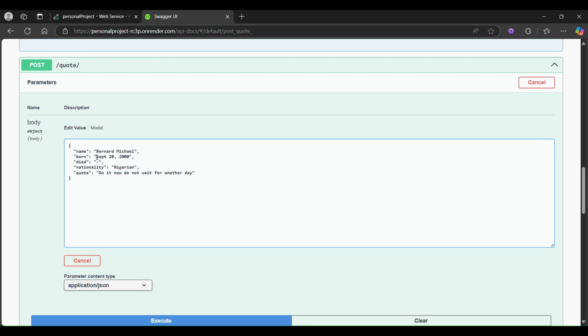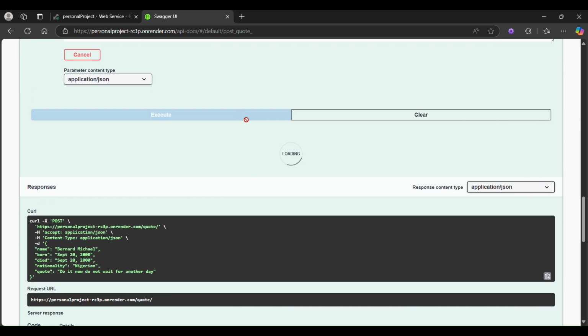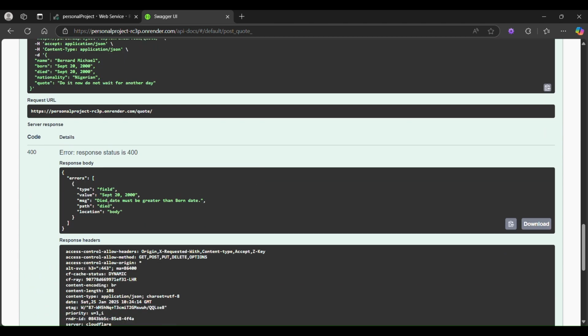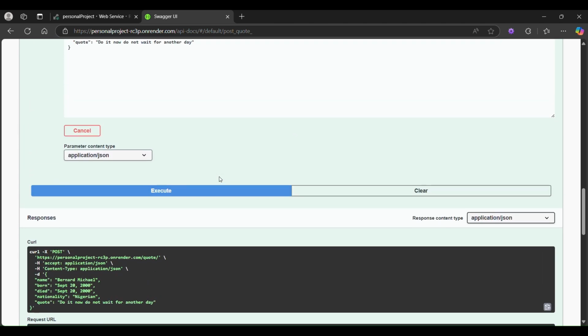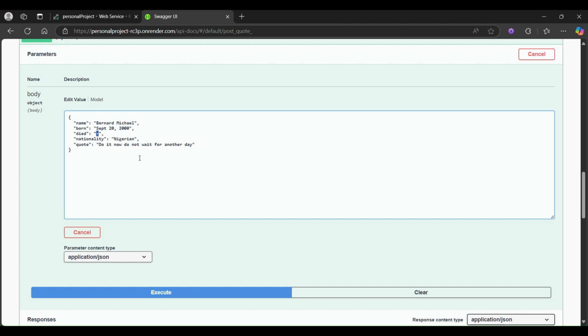There's another thing about this. If I use the same born date, the date the person was born, and the same date the person died, it's going to give me an error saying that the date must be greater than the born date. That means the person is either living or died after the day he was born. So I'll return this back to the way it was.